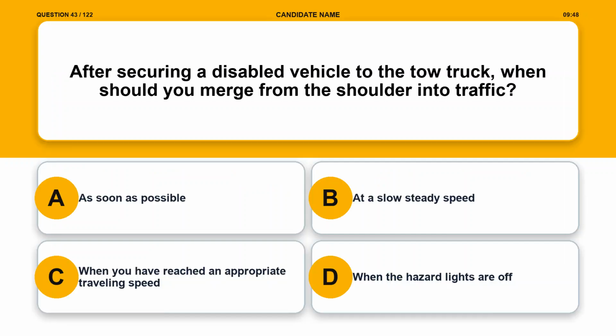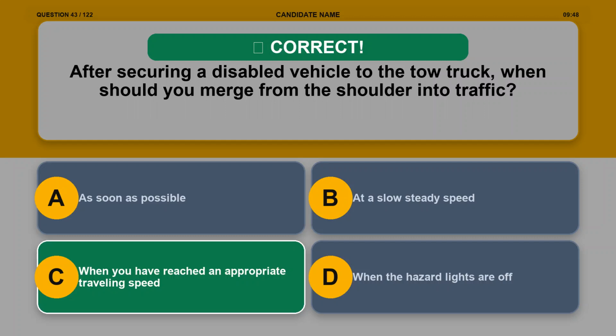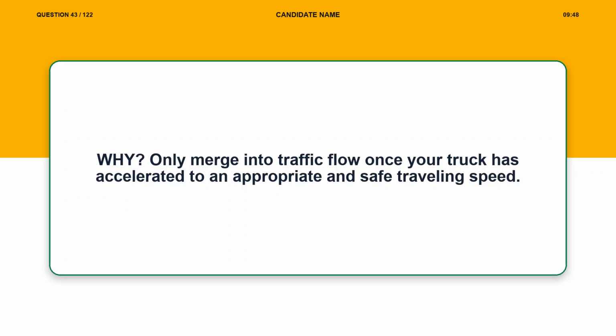Question 43. After securing a disabled vehicle to the tow truck, when should you merge from the shoulder into traffic? Option A, as soon as possible. Option B, at a slow steady speed. Option C, when you have reached an appropriate traveling speed. Option D, when the hazard lights are off. The correct answer is option C, when you have reached an appropriate traveling speed. Explanation. Only merge into traffic flow once your truck has accelerated to an appropriate and safe traveling speed.